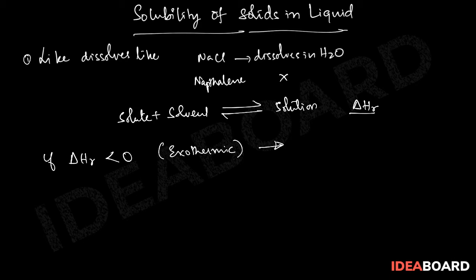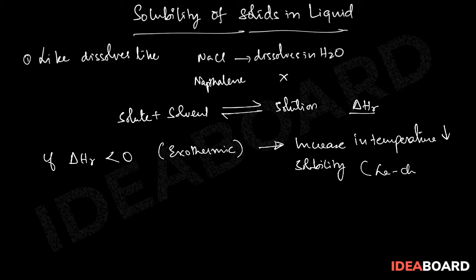So when the dissolution process is exothermic in nature, increase in temperature decreases solubility. This is actually according to Le Chatelier's principle, that for an exothermic reaction, increase in temperature will surely reverse the reaction, hence reducing the solubility.